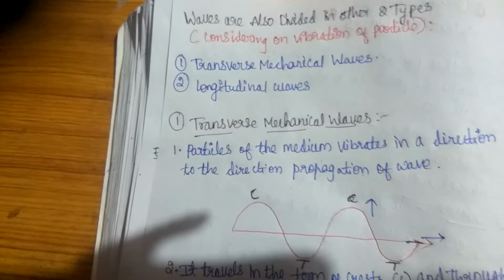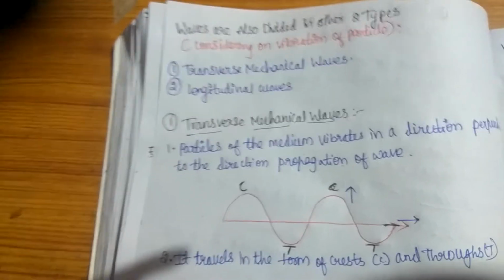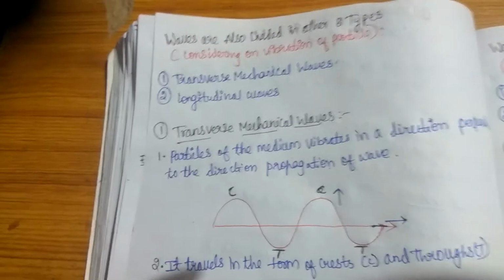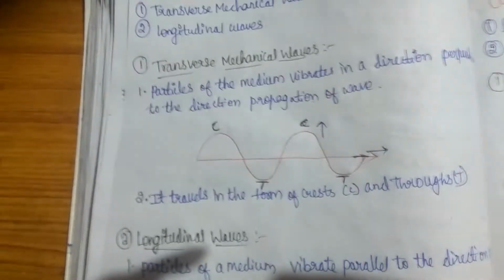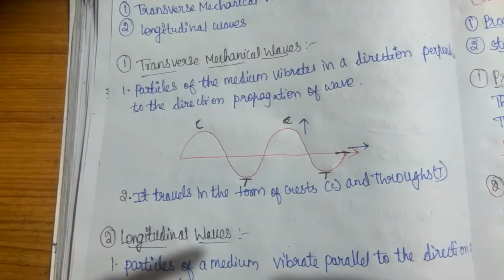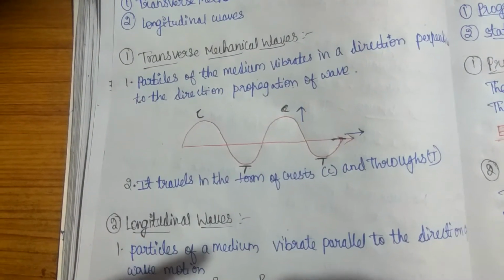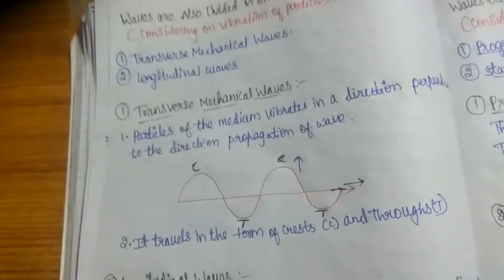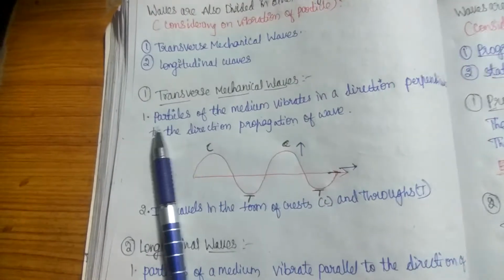Waves are divided into two other types. The previous division was based on one criterion, and this one is based on the vibration of particles: transverse mechanical waves and longitudinal mechanical waves. First, let's learn about the transverse mechanical wave. Particles of the medium vibrate in a direction perpendicular to the direction of propagation of the wave.